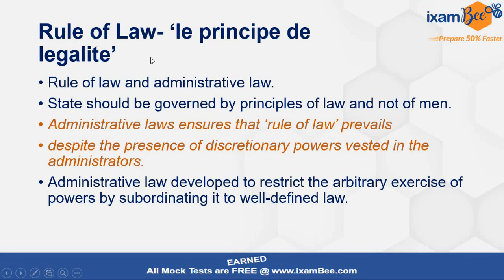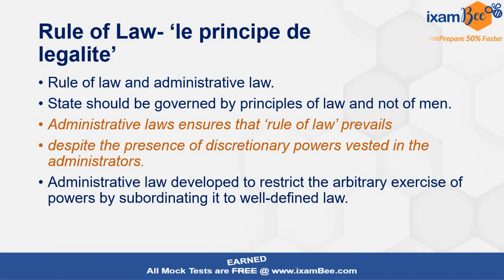Le principe de légalité. This is actually the French phrase from which this concept of rule of law has come. So automatically we know that this is a development from French law. Droit administratif is a very important term here because it talks about administrative law being developed in France, because there was a separate court constituted for administrative disputes to be settled. Those compilations actually turned into droit administratif. So the origin of administrative law is from France, from French law, and this is clear to all of us now.